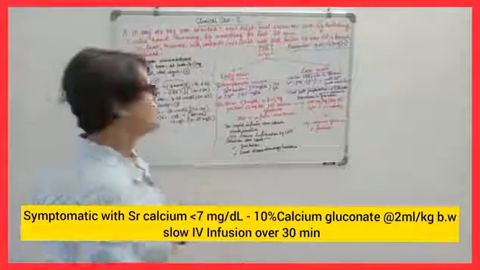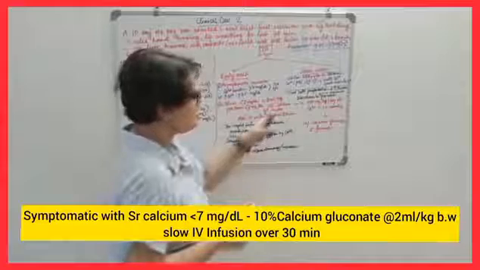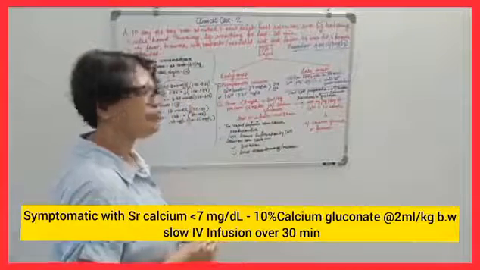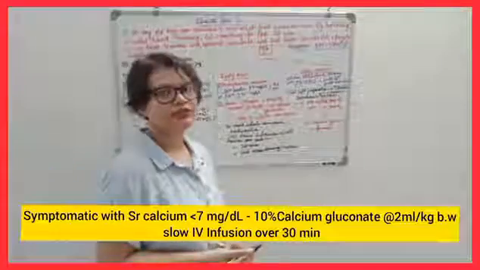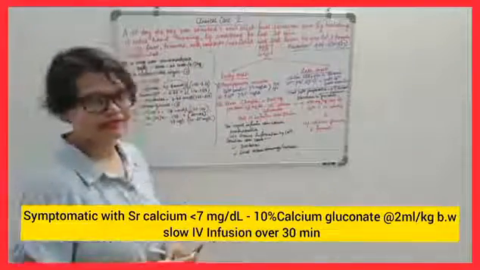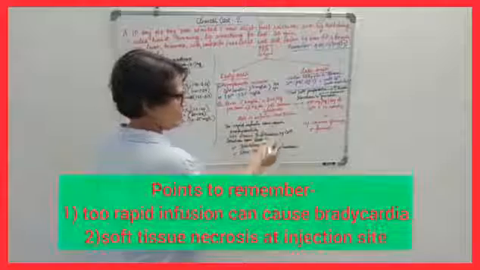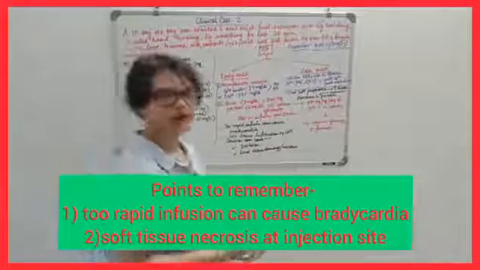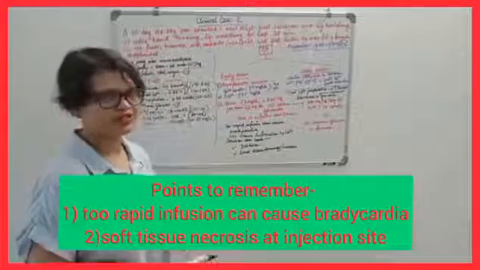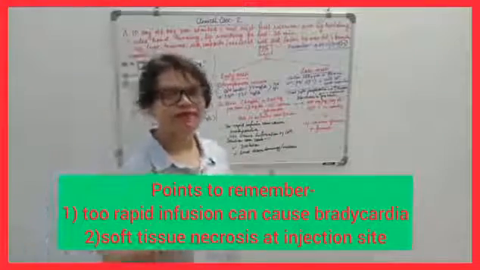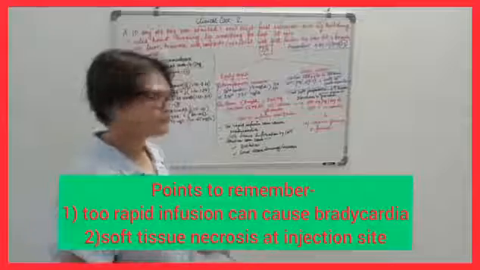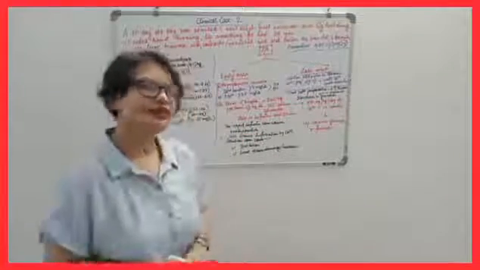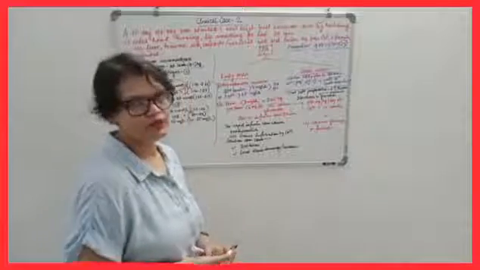What will be the treatment? 2 ml per kg of 10% calcium gluconate should be infused very slowly through an IV cannula over 30 minutes. We have to know some points for that. Too rapid infusion can cause bradycardia, and soft tissue infiltration by calcium solution can cause irritation, damage of the skin and necrosis of the tissues. So we have to remember those things while giving this treatment, that is 2 ml per kg of 10% calcium gluconate, slow IV infusion for 30 minutes.